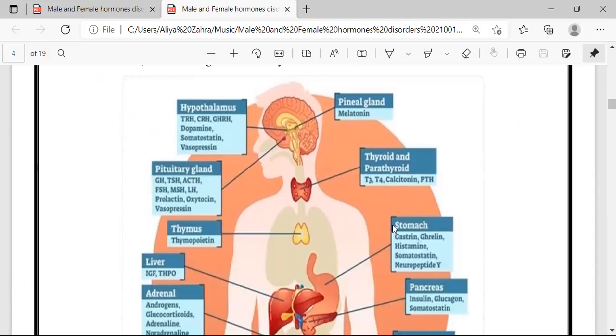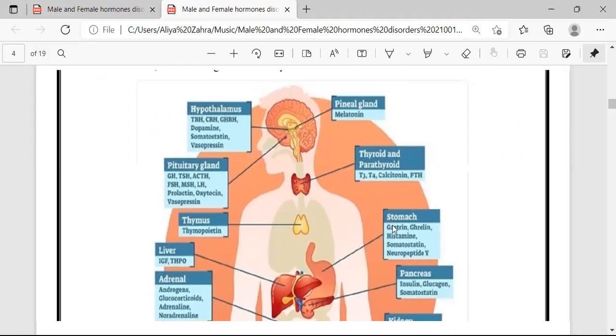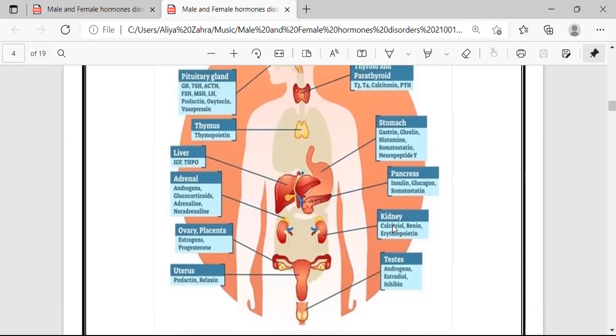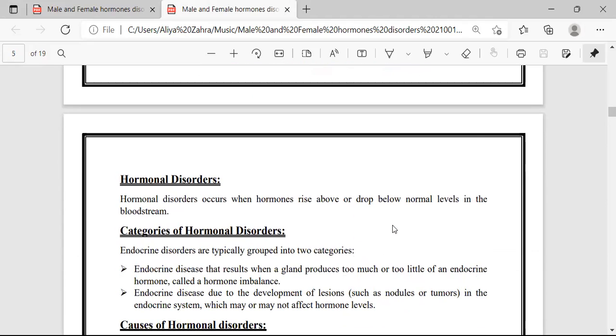Here's the picture that shows the different glands in our body. These are all endocrine glands, and they secrete their hormones into the bloodstream. First is the hypothalamus gland. It is situated in our brain and it's the size of an almond. Next is pineal gland, pituitary gland, thyroid, and parathyroid glands. Thymus gland, stomach gland, liver, adrenal, pancreas, kidney, testes, uterus, and ovary. These are all endocrine glands in our body.